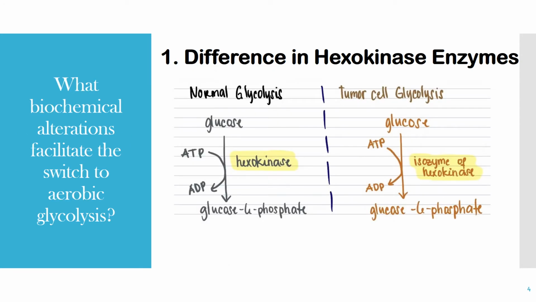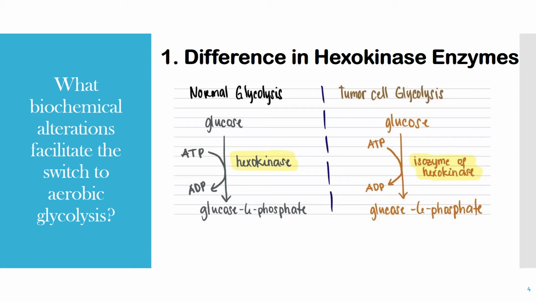Normally, the first step of glycolysis is the phosphorylation of glucose to glucose 6-phosphate. The transfer of the phosphoryl group from ATP to the hydroxyl group on carbon 6 of glucose is catalyzed by the enzyme hexokinase 1.